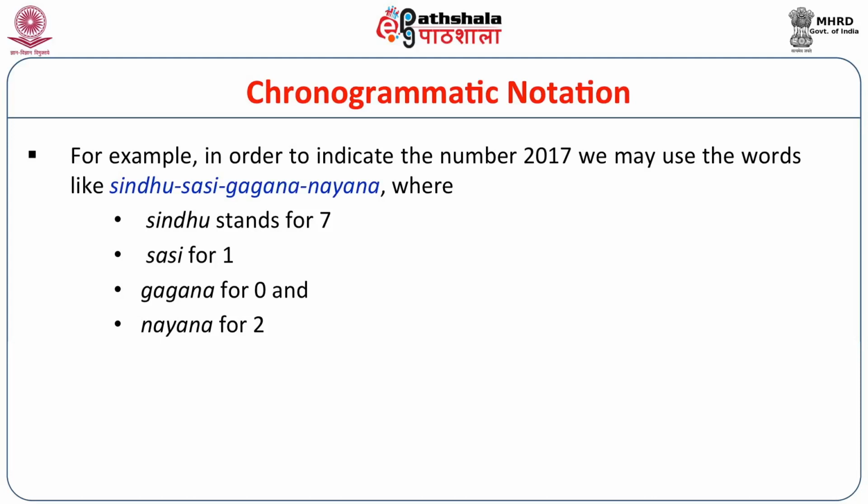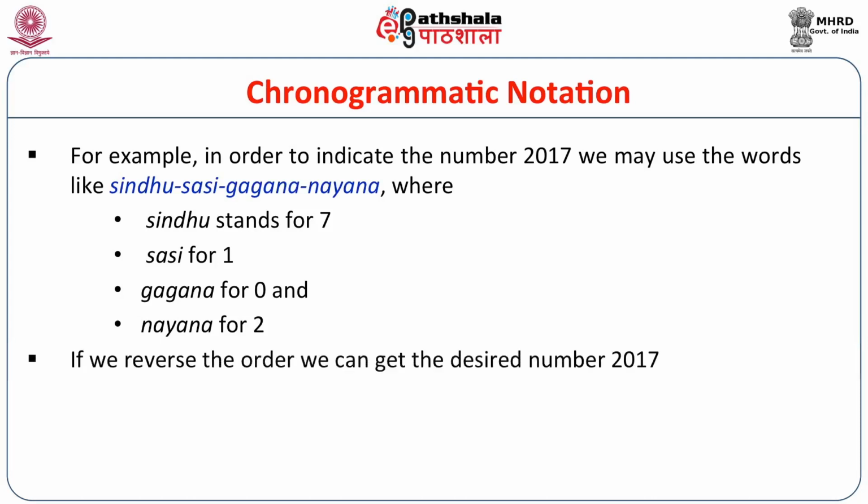Sindhu, Sashi, Gagana, Nayana. Sindhu stands for 7, Gagana for 0, Sashi for 1 and Nayana for 2.